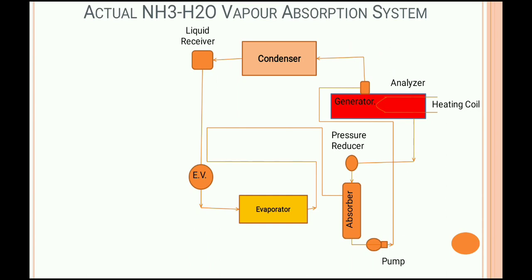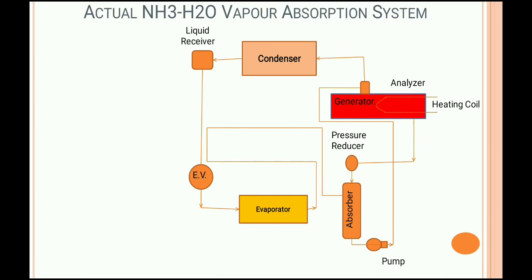Basically, the analyzer is used to remove the water vapor which is coming out from the generator with the NH3 vapor.